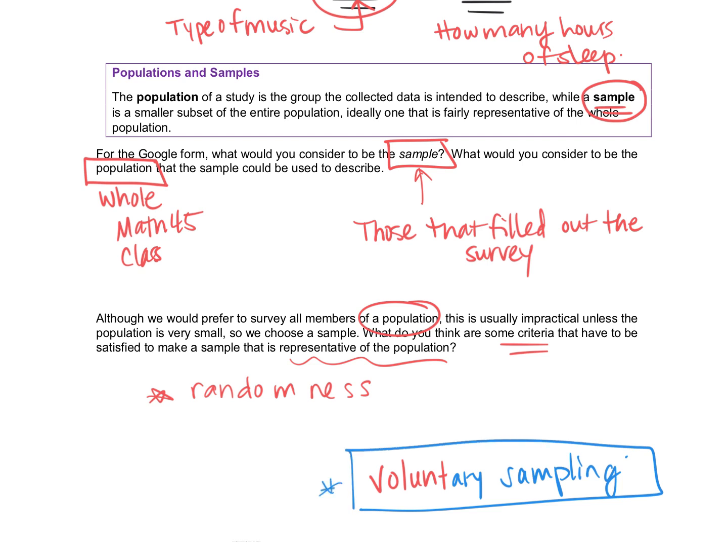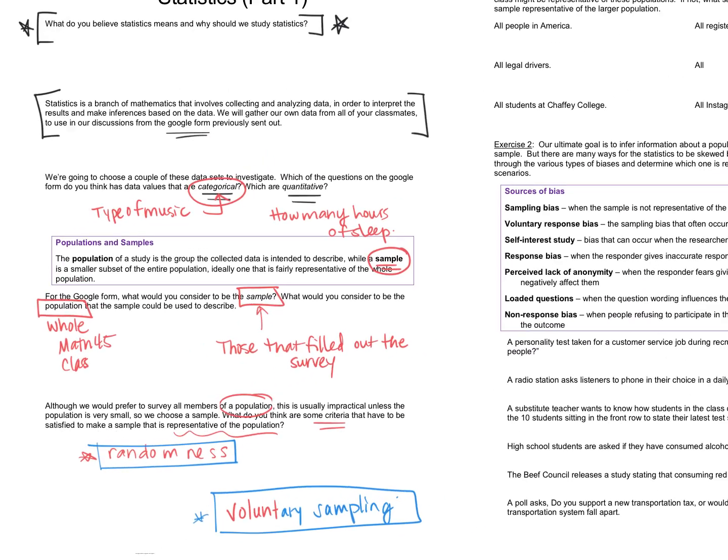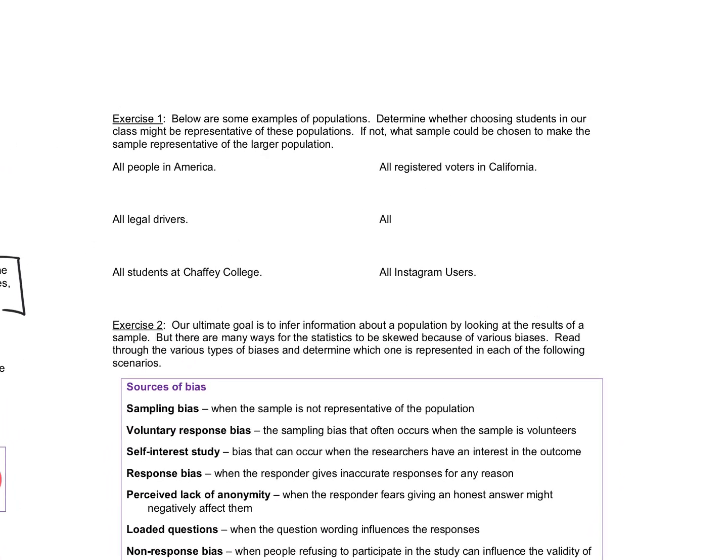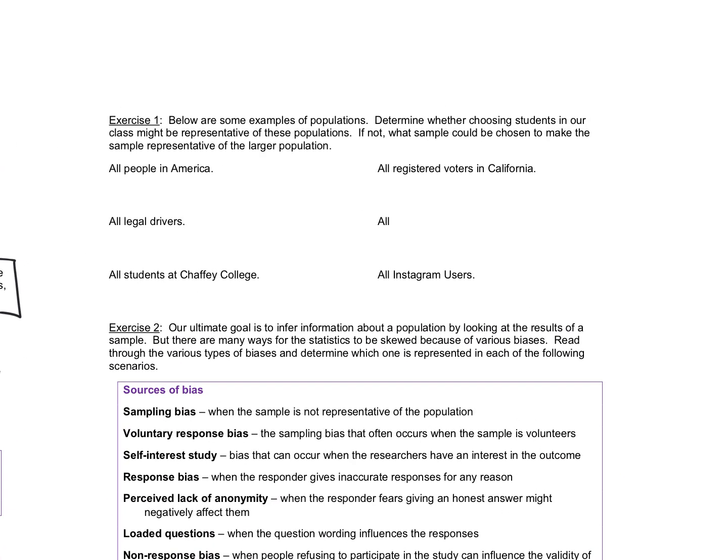So those that actually did complete the survey, maybe you had the time, maybe you saw the announcement, whatever, but you voluntarily took the survey. You weren't required to, it wasn't part of your grade or anything, so that might affect our sampling, or the bias, really, of the sample that was chosen. It did employ a little bit of that randomness, but it was also a voluntary sample, so that could affect the results. When we look at exercise 1 here, it says, below are some examples of populations.